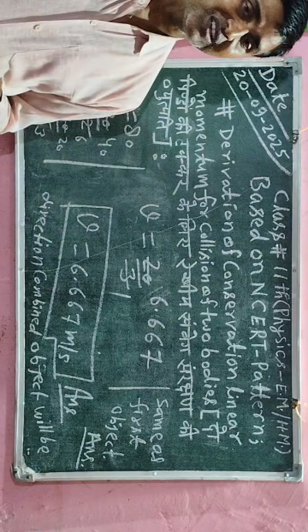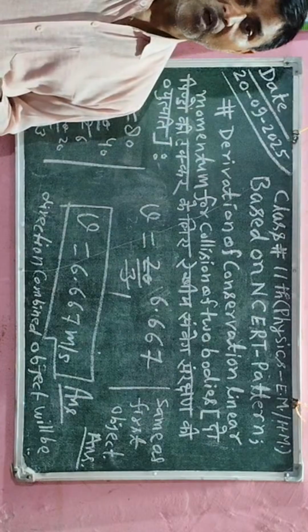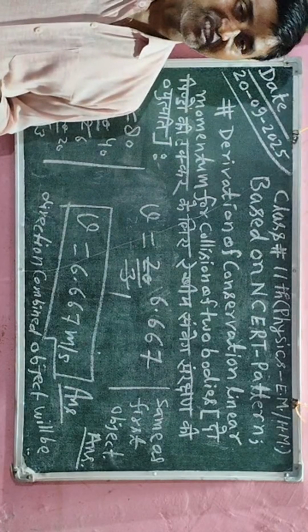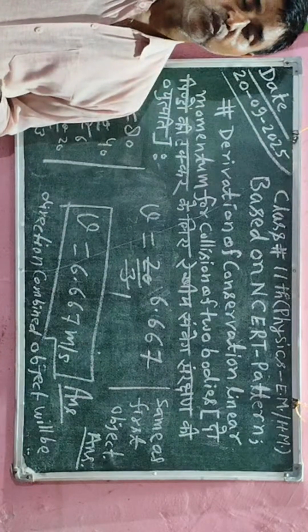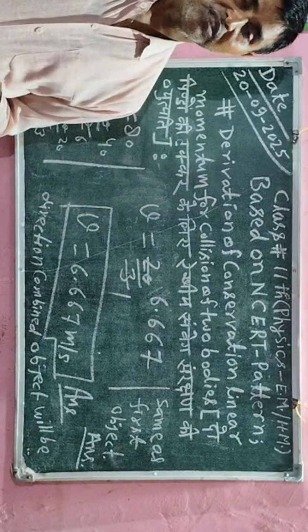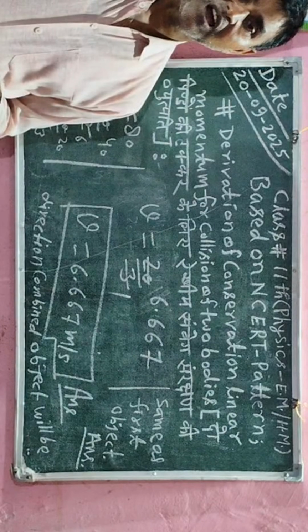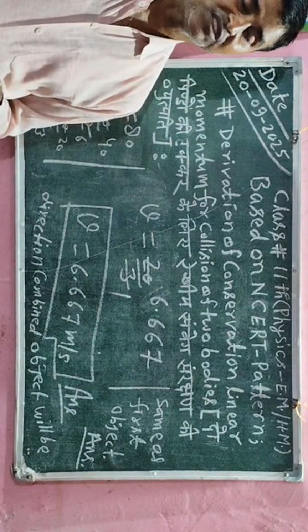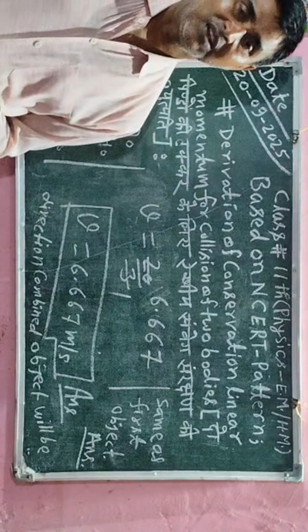In other words, we can say that total energy of the object will remain constant. It means that there is no change in information or data of the system. This is the required concept of the law of conservation of linear momentum.